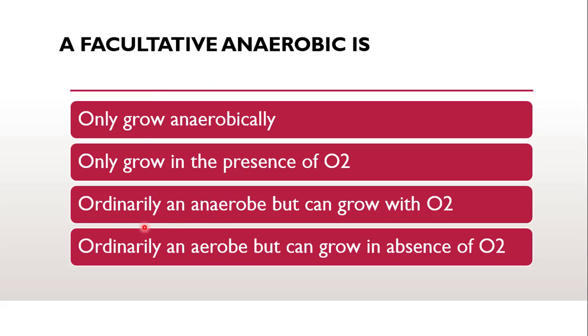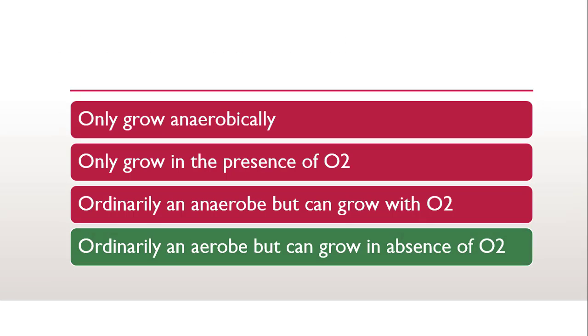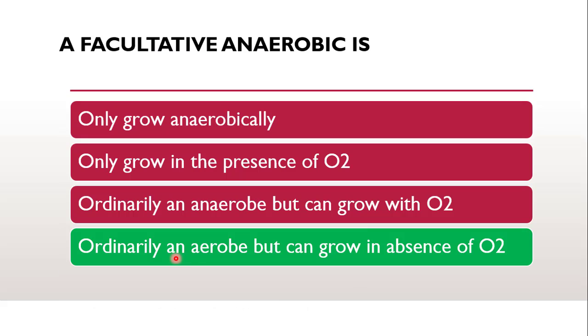No, that is not it. Then it is ordinarily an aerobe but can grow in absence of oxygen too. The correct answer for this question is, it is ordinarily an aerobe but it can also grow in absence of oxygen.